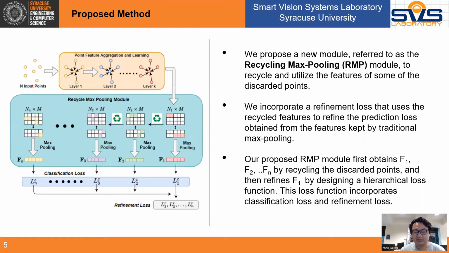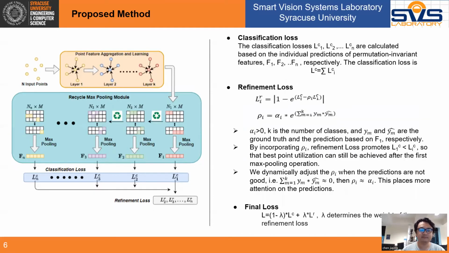This loss function incorporates classification loss and refinement loss. The classification loss is just the cross-entropy loss performed on the permutation invariant feature, and the refinement loss is designed in this way. αi is greater than 0, K is the number of classes, and y_m and ŷ_m are the ground truth and the prediction based on F1, respectively. By incorporating ρi, refinement loss promotes L1C to be smaller than LiC, so that best point utilization can still be achieved after the first Maxpooling operation.